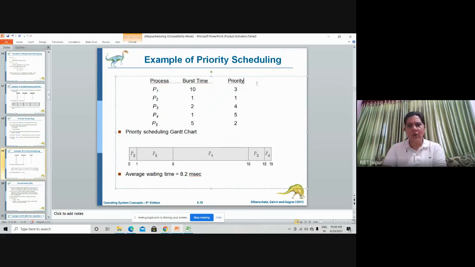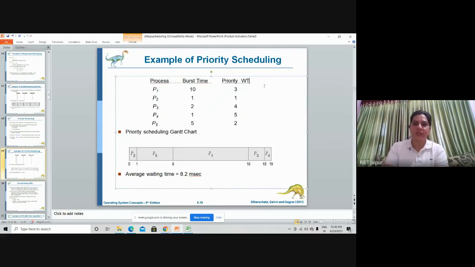Now waiting time. How will you calculate the waiting time? You can check from this diagram itself. Waiting time for P1 is 6. Waiting time for P2 is 0.